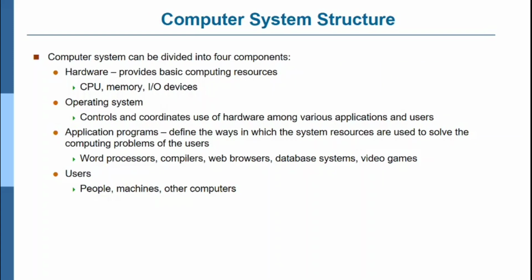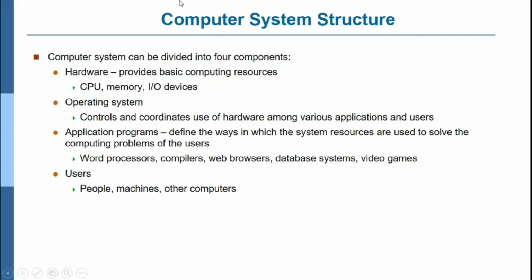Computer system structure. So what is actually a computer system? A computer system is nothing but hardware, operating system, application, and users. Without a user, the computer cannot work. User is required, that is, human effort is also required. To work with the computer, a human is required, that is the user. So all together makes a full computer structure.